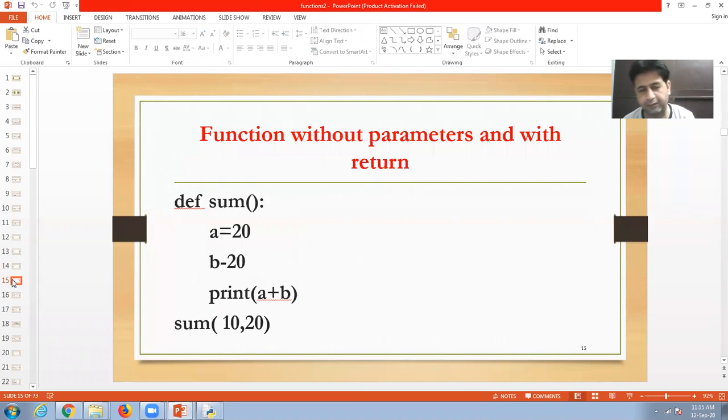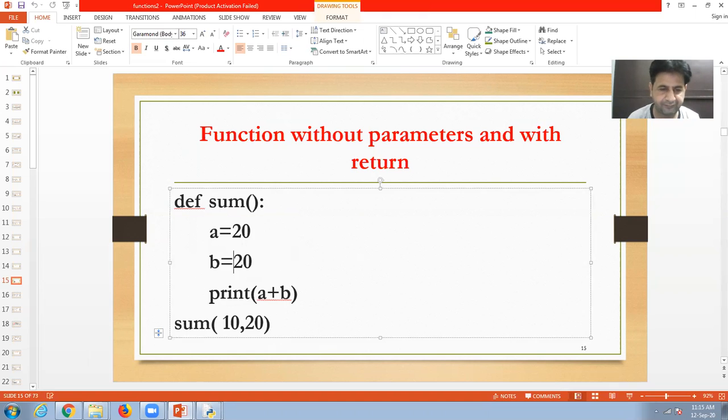The fourth type of function is a function without parameters but with a return type. Look at here, this function will not receive any parameter, but it will return us a value.